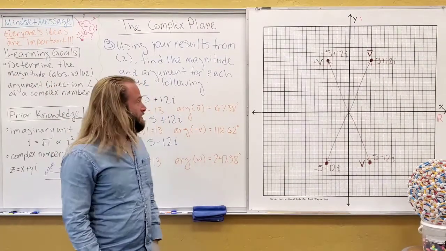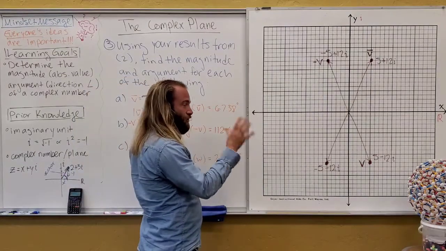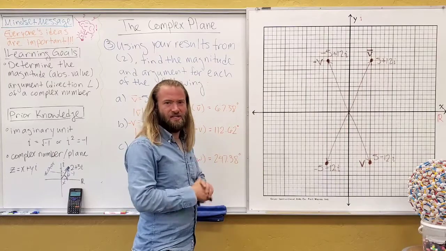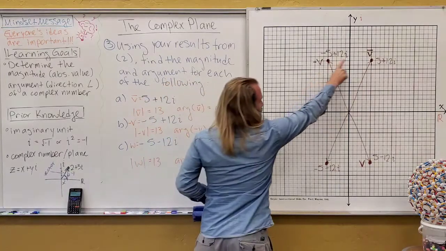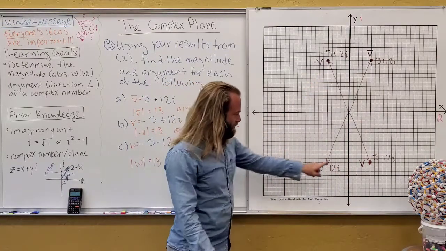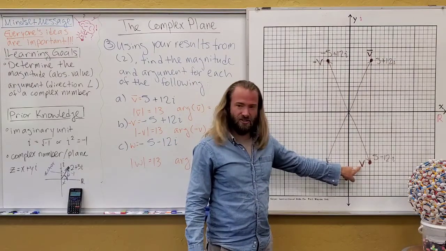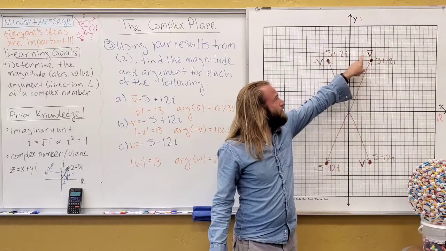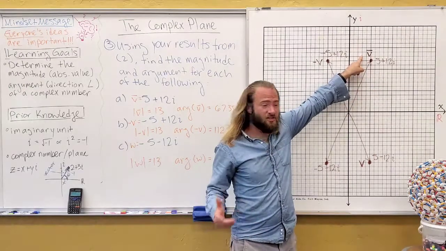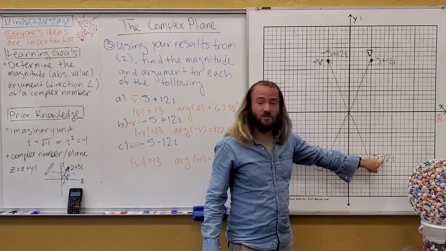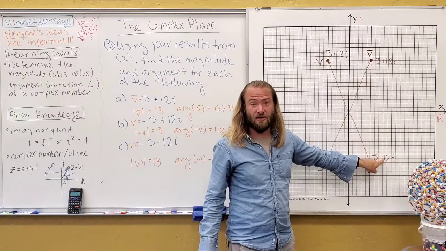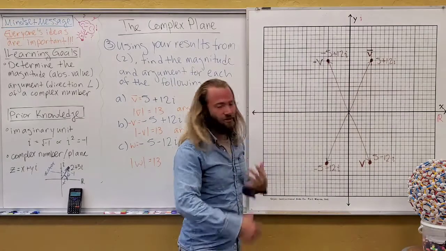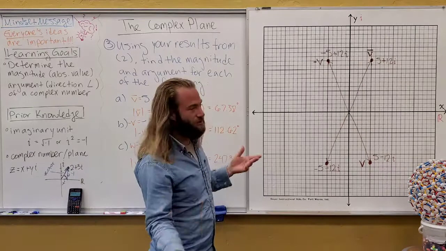Okay, so let's take a look at these. You'll notice that they're all related, the numbers, except we've swapped around all the signs. And you'll notice they form a nice rectangle with each other. The one that I gave you originally was v, 5 minus 12i. Well, if you look at 5 plus 12i, remember that that's v bar, his conjugate, because the conjugate just switches the sign of the imaginary part. So we're going to give that a name of v bar. I'll just use this for reference. You didn't have to do this yourself.